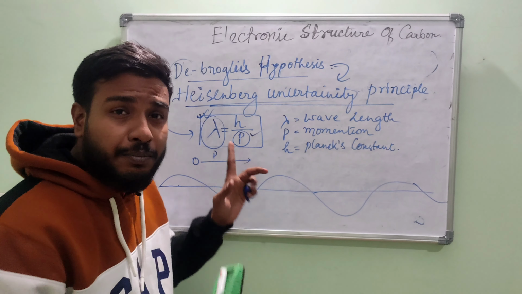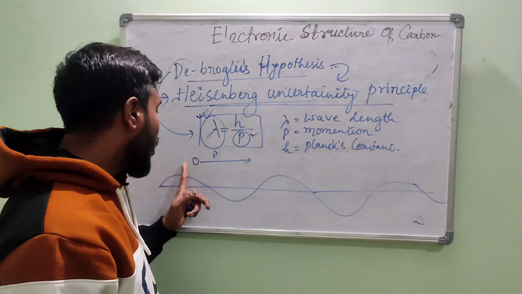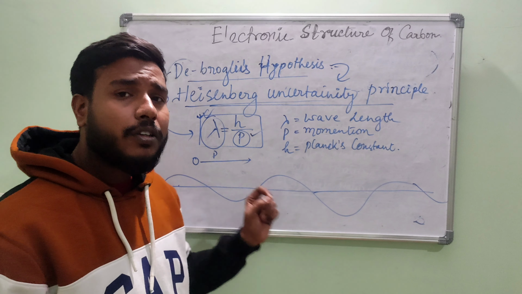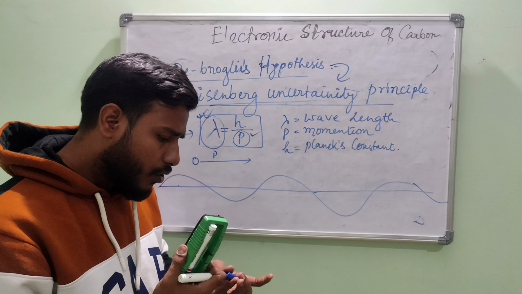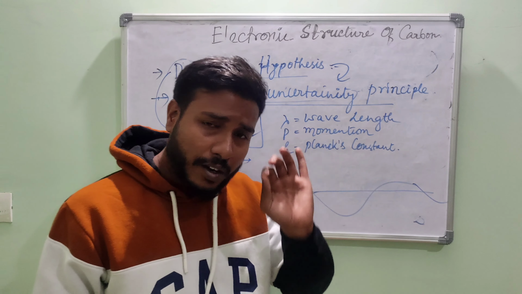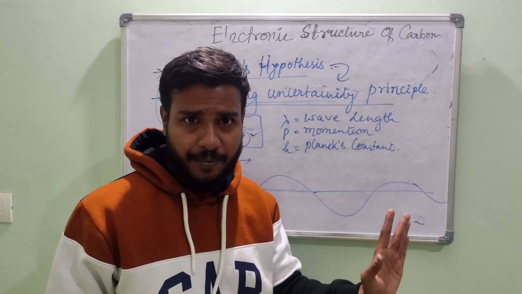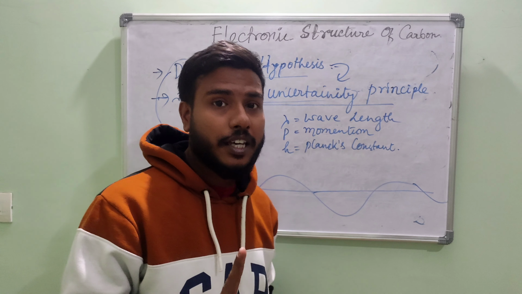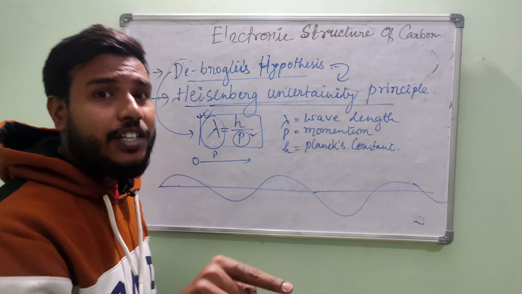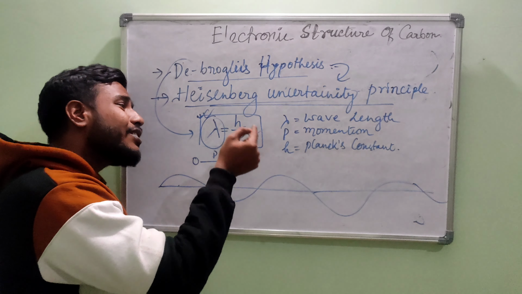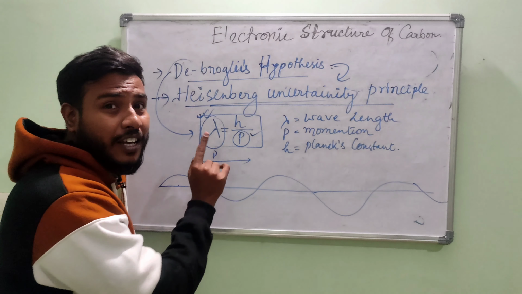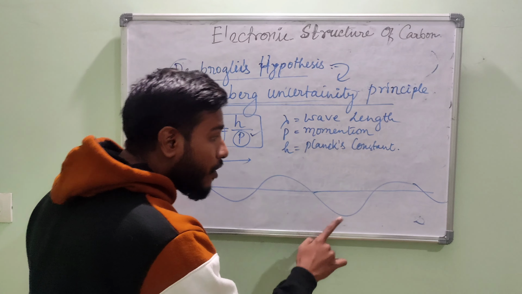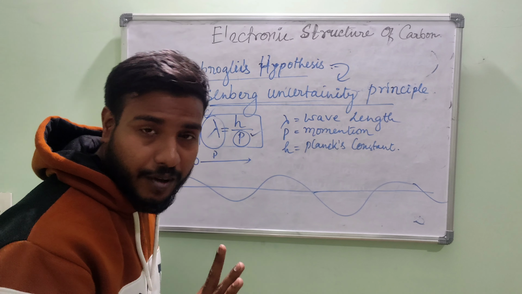Try to understand, if the momentum p is precisely defined, that means if the particle is moving in this direction and we know the mass, we know the velocity, we can calculate the linear momentum of it. Am I clear? So we know the momentum of that microscopic particle precisely. If that is the case, ध्यान से देखिए कि हमको ये पता ऑटोमेटिकली चल गया कि इसका मोमेंटम प्रिसाइज है, मतलब उस प्रिसाइज वैल्यू से हम इस पार्टिकल के साथ जो एसोसिएटेड वेव है, उस वेव का वेवलेंथ मेजर कर सकते हैं। Am I clear?